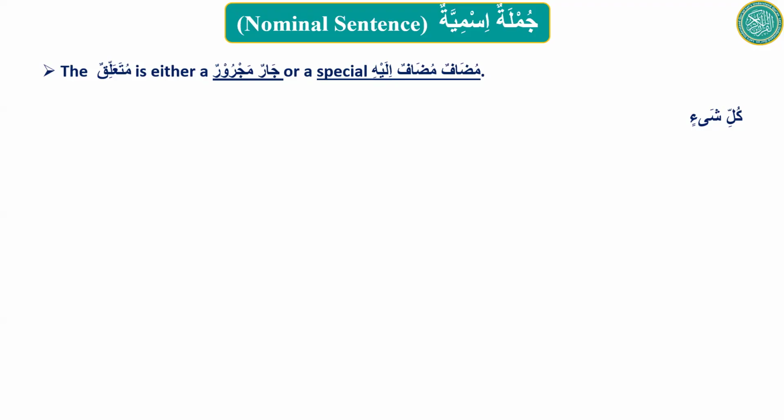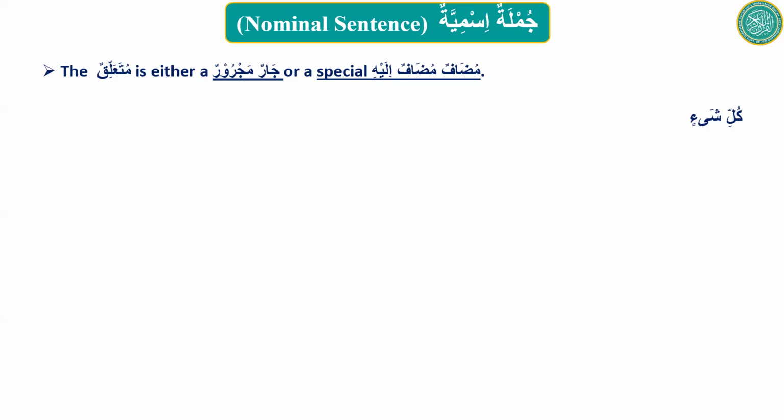Mudaf cannot take al, and mudaf ilayhi has to be in jar status. Apply those rules to kulli shay'in. Can we say it is mudaf ilayhi or we cannot say that? Yes, we can say it is mudaf ilayhi. Kulli, there is no al with it. It is light. And shay'in is in jar status.